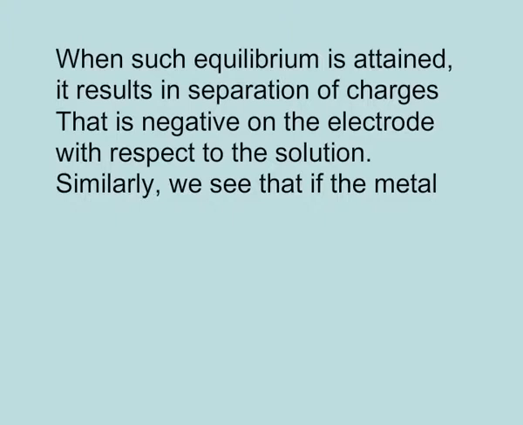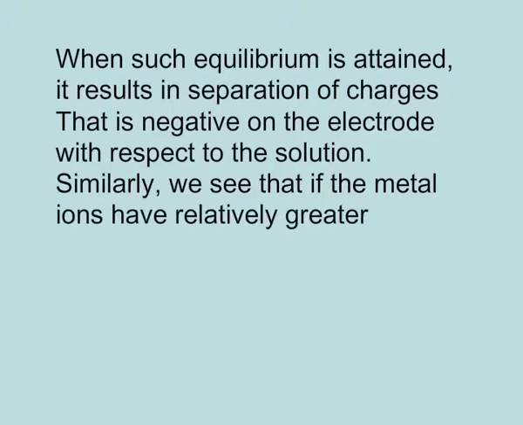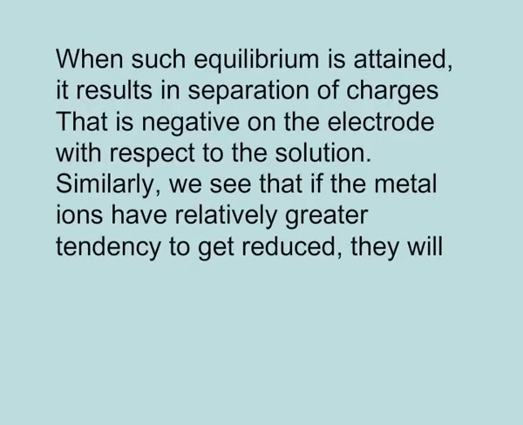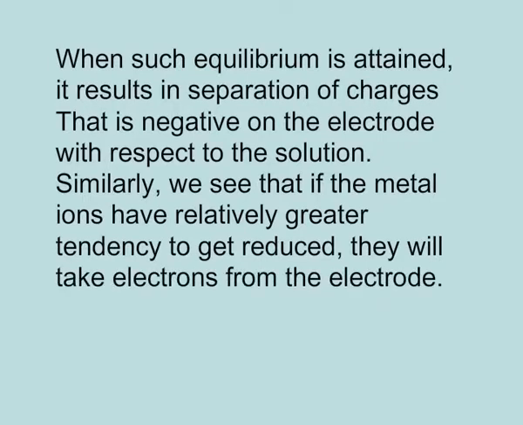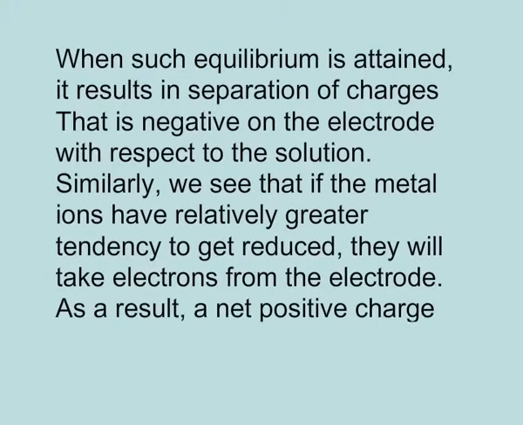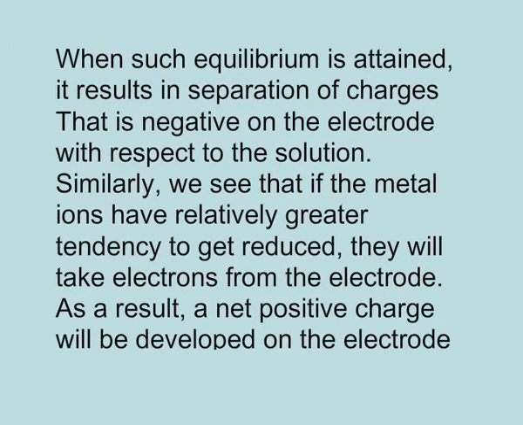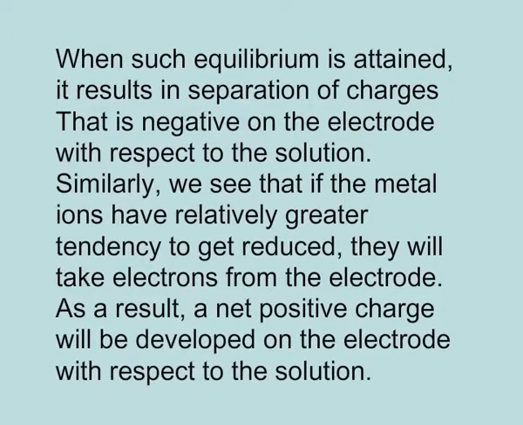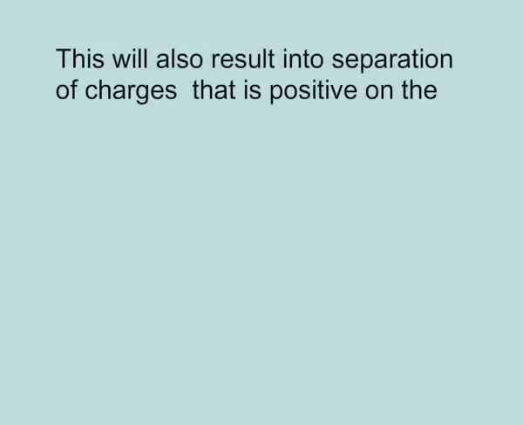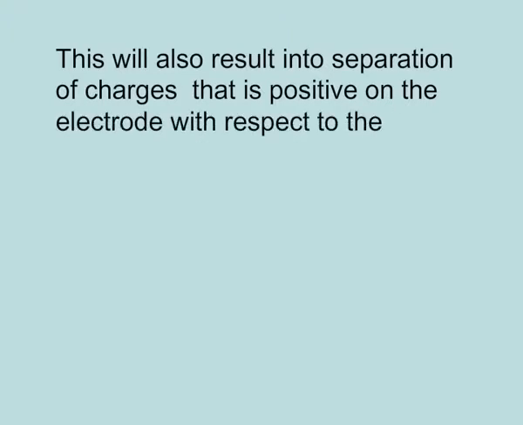Similarly, if the metal ions have relatively greater tendency to get reduced, they will take electrons from the electrode. As a result, a net positive charge will be developed on the electrode with respect to the solution. This will also result in separation of charges, that is, positive on the electrode with respect to the solution.